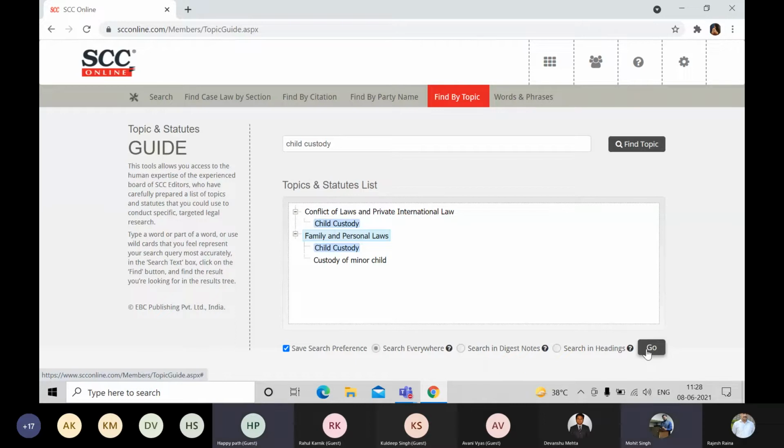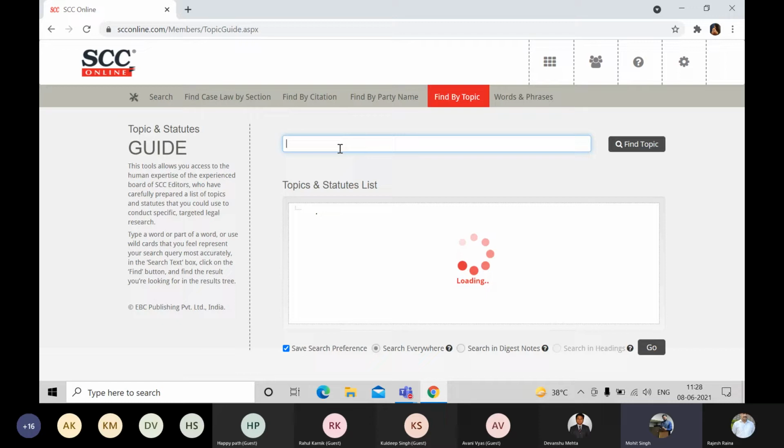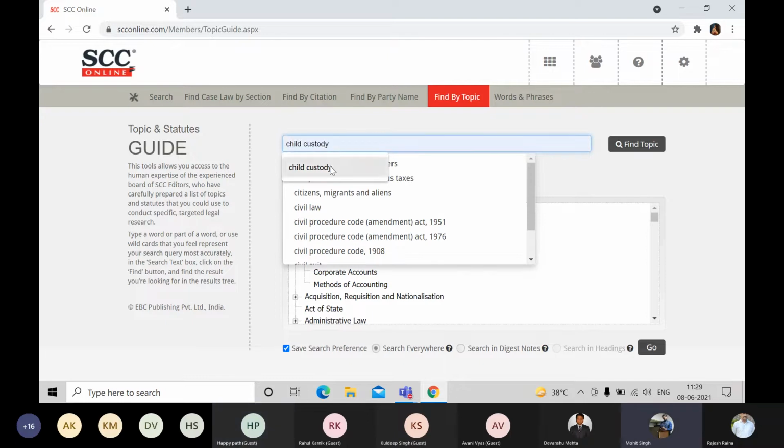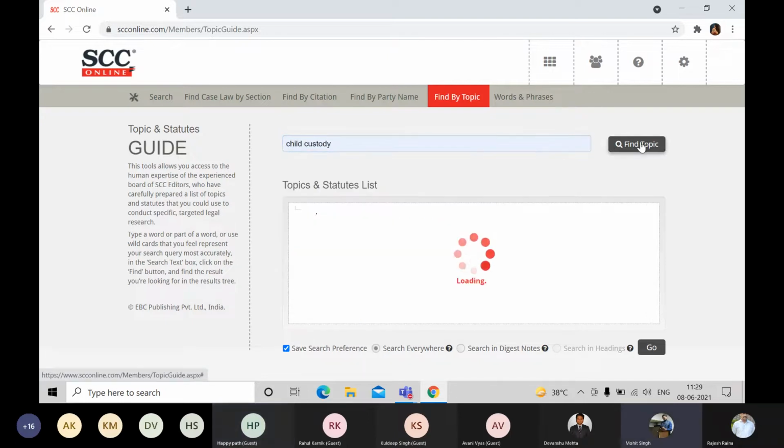Please click on the go button. I believe your screen has frozen. You can reload the screen. Okay, no problem. I believe you're also facing some internet lag. Just a second. Let me check it on my screen. Okay, mine is working now. Do not worry. If your screen is not working, please let me know. Is it working now? Yeah. Find by topic.